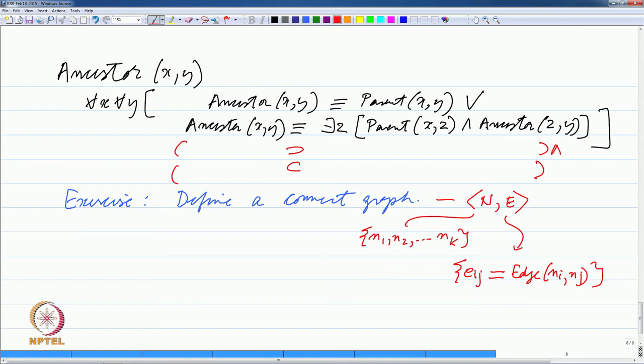And a graph is a term which will stand for a set which is defined over a set of nodes and edges, n comma e. Remember all these are terms essentially, including a graph is a term, it is an object in the domain essentially. And what we want to define is something called connected. We want to define a predicate called connected. We want to be able to say that the graph is connected essentially. How do we do that? Any suggestions?